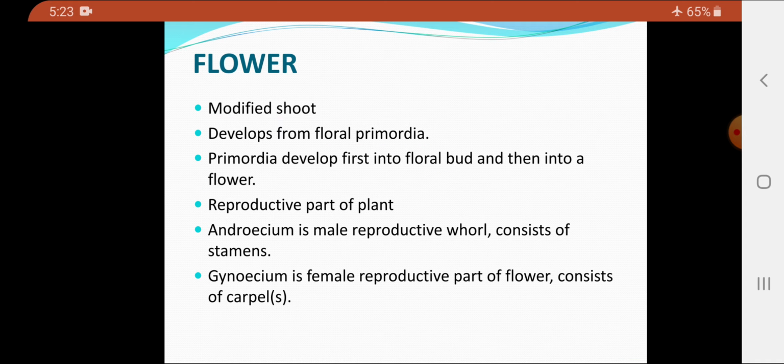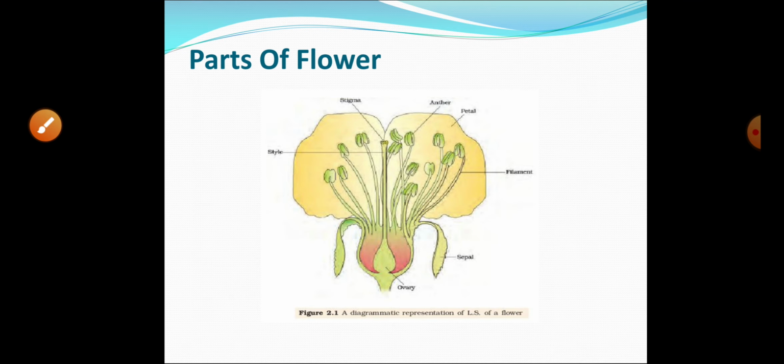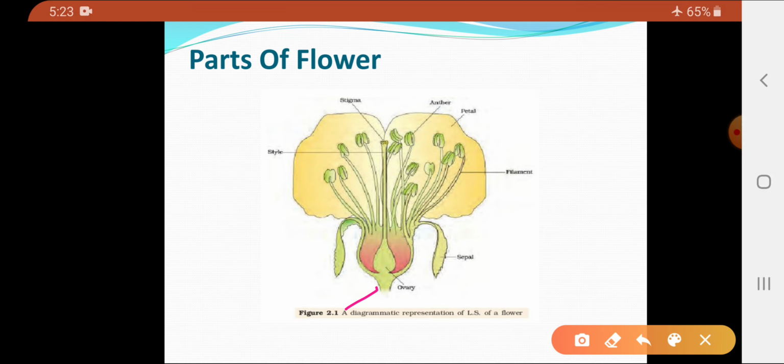Now we know that there are four parts of the flower, which are seated on a structure called the thalamus. All these floral parts are arranged concentrically on the thalamus.